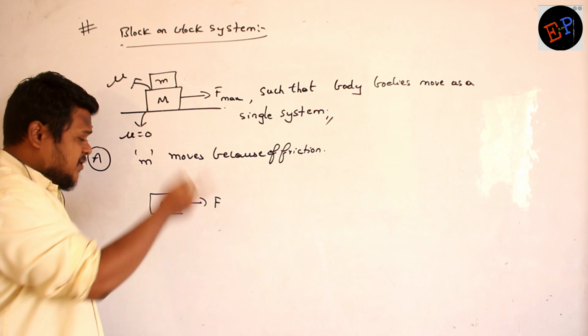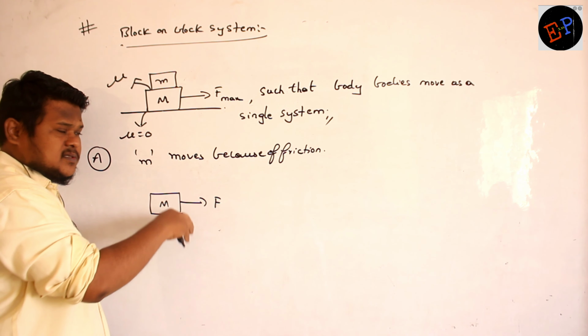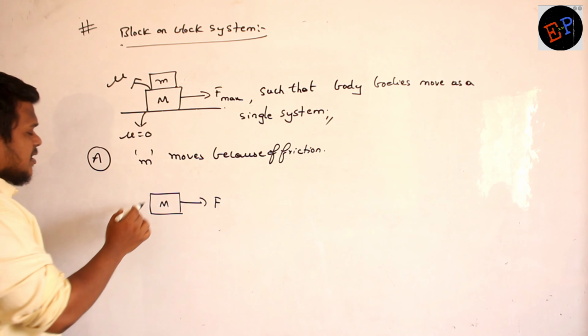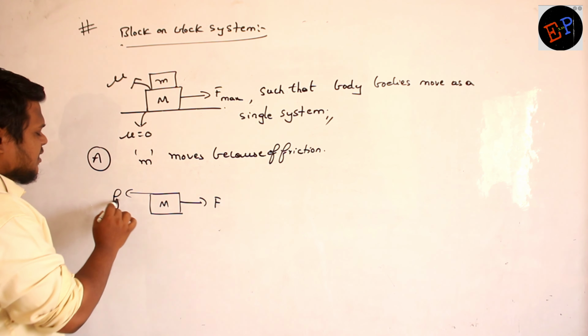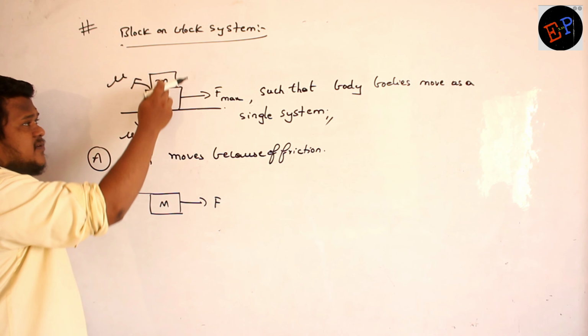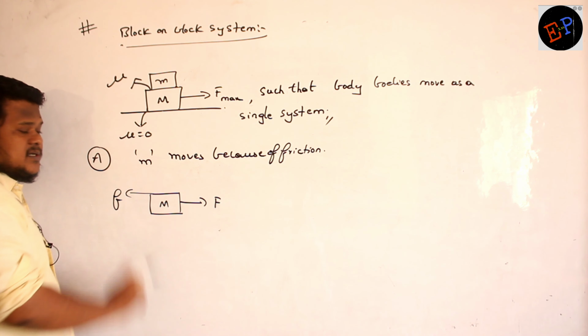So friction between small m and capital M opposes the relative motion between small m and capital M. Therefore on capital M, friction will act in this direction.